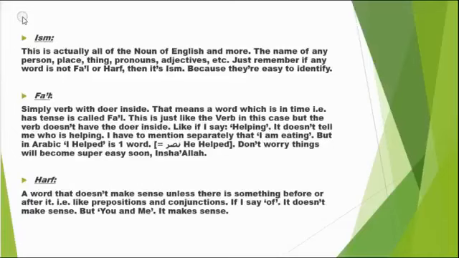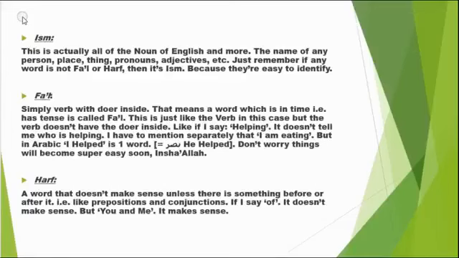So fi'l and harf have some specific characteristics, but I can't tell you that ism has these characteristics. So it is better to say that if it's not a fi'l and if it's not a harf, then it's ism. And that could be anything. It could be the name of a person, place, things. It also includes pronouns and adjectives, which are separate in English, but here we'll read them as noun, that is ism. We will say noun, we will say ism. And remember, they're easy to identify because all you have to do is see if it's a fi'l or not, or it's a harf or not. So let's learn what's fi'l.